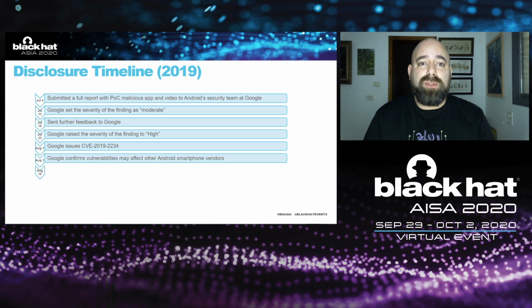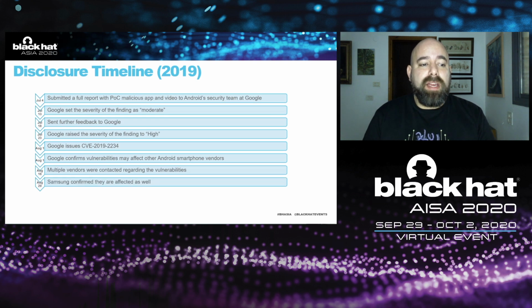So we tried to talk to several vendors, but then Google did it for us and contacted them regarding these vulnerabilities, including the explanations and the mitigations. Samsung is the only vendor that actually confirmed that they are affected as well. Other vendors did not.